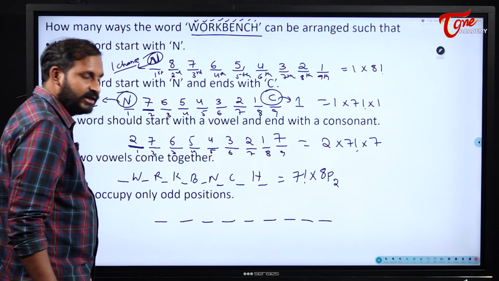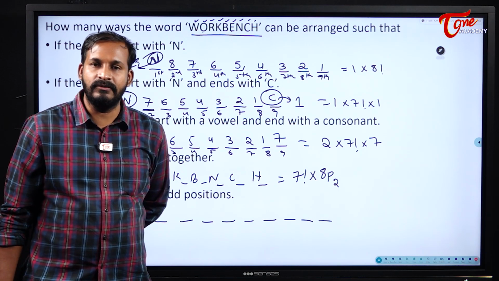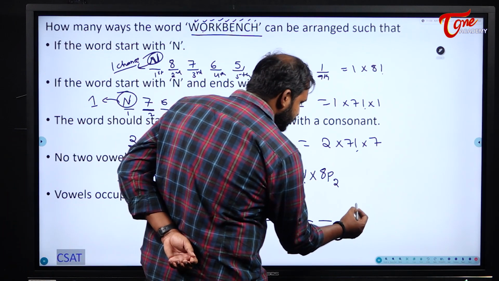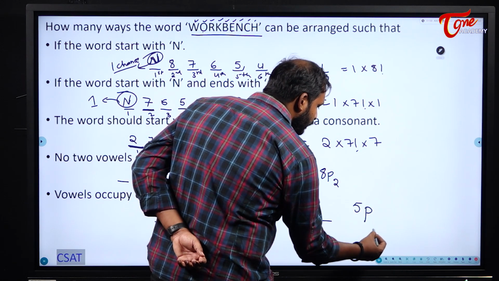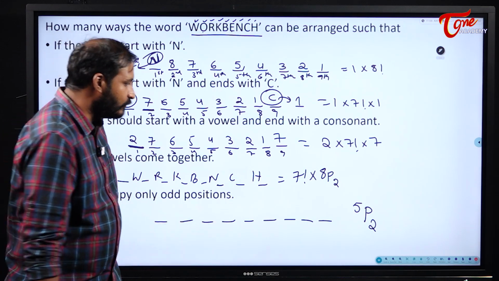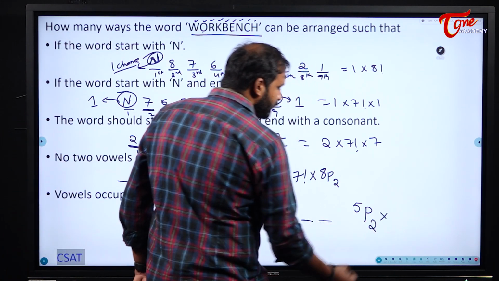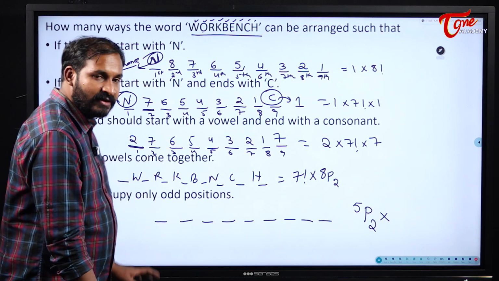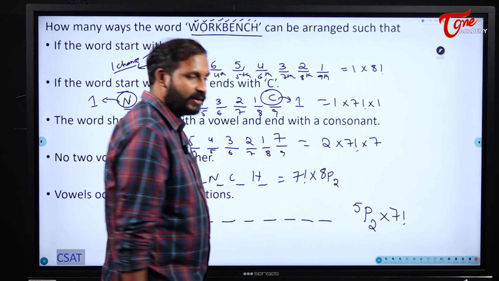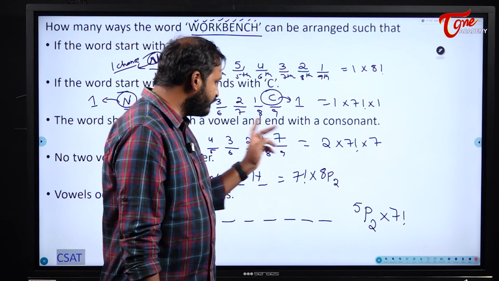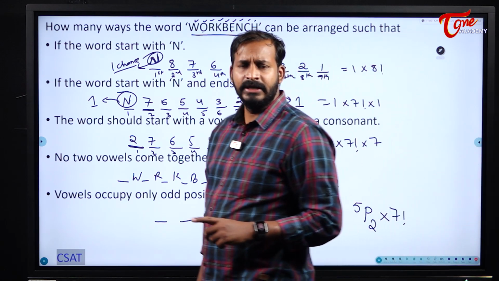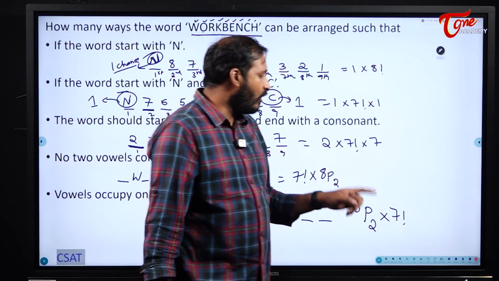9 letters are there. In these 9 letters, how many odd positions will we have? 5 odd positions. So, in those 5 odd positions, I need to fill the 2 vowels first, right? Why? Because I have 2 vowels here. 5P2 into, and the remaining, how many consonants are there for me here? 7 consonants and all are different. So, 5P2 into 7 factorial. Like this, we are going to solve all the problems, students.